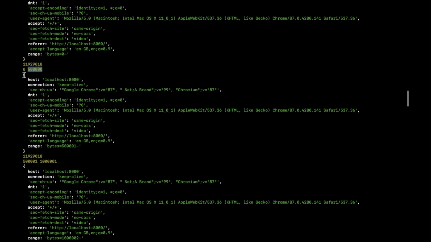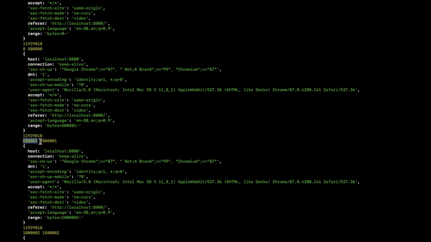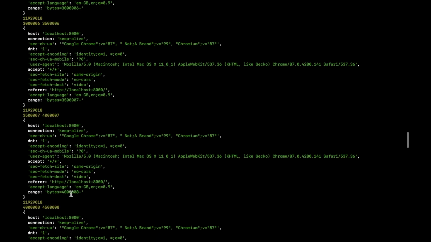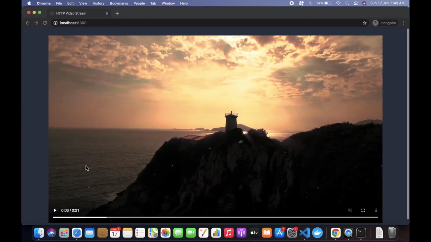For the next request, these are the headers. The next range requested is from 5001. So we send this chunk, and the next request is for bytes from this. Okay, so this is how the streaming is happening.